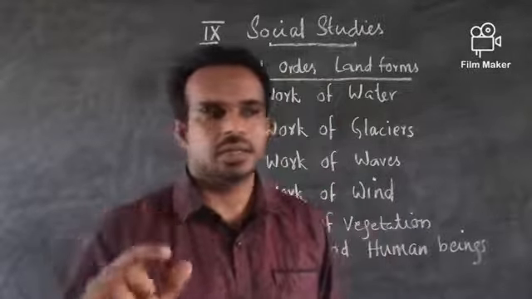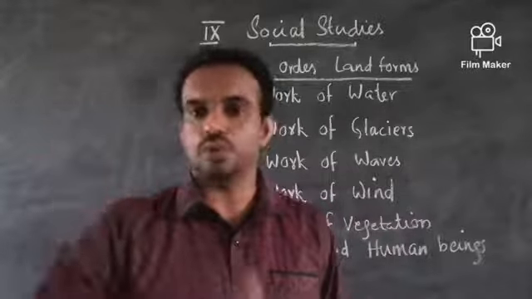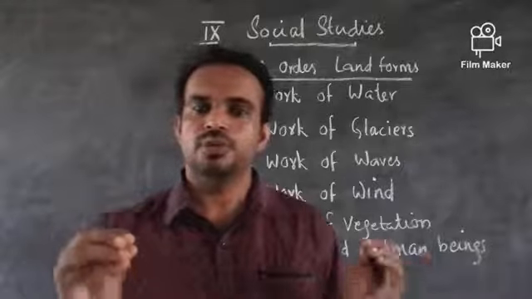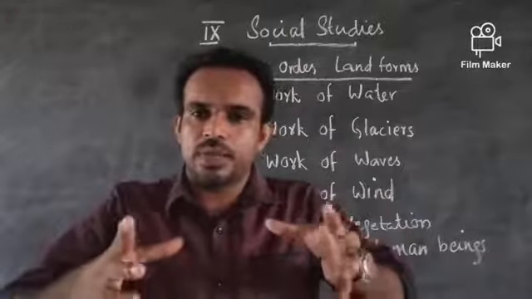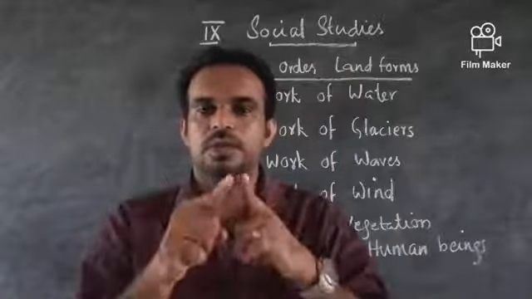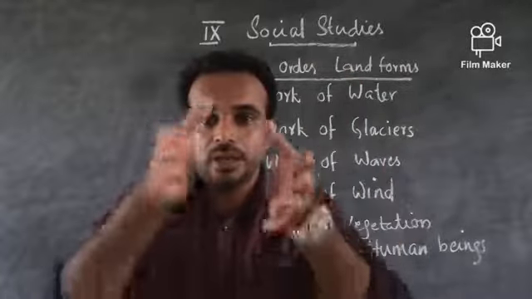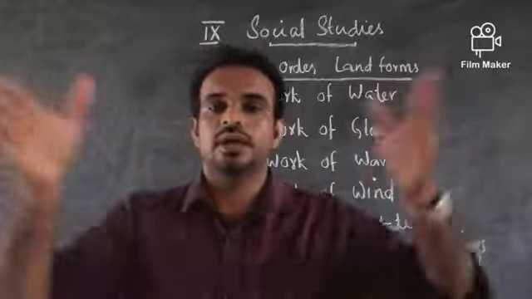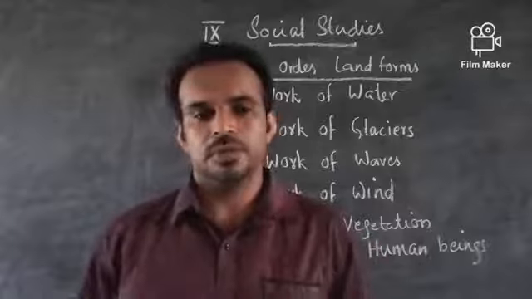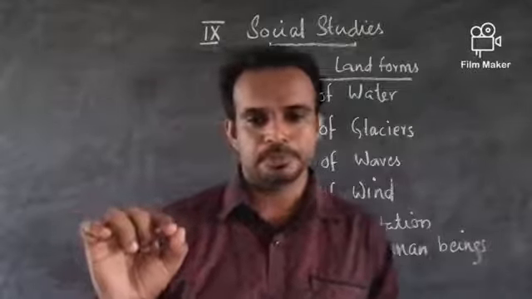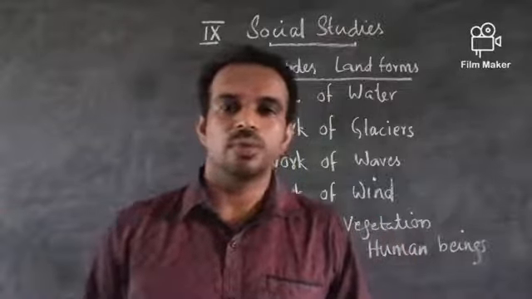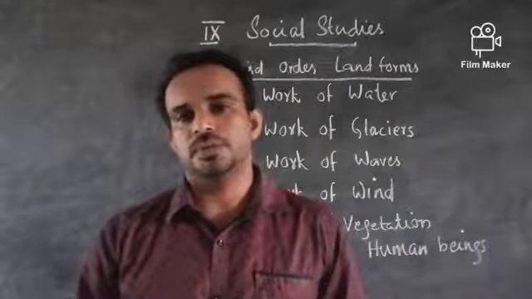And it makes mainly mushroom rocks. The continuous blow of this kind of wind on a piece of rock may create a kind of mushroom. The top part will be big with a stalk, that kind of mushroom rocks. Then another kind of rock is there, Inselbergs. Inselbergs is another type of rock created by this kind of wind.